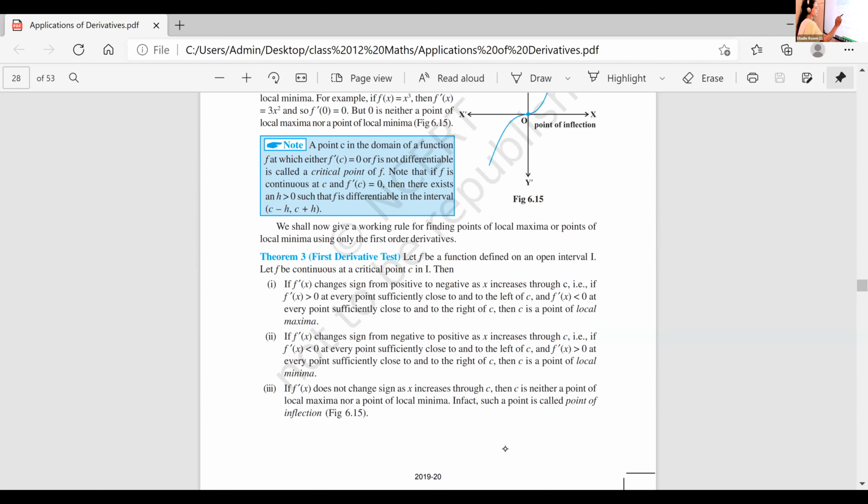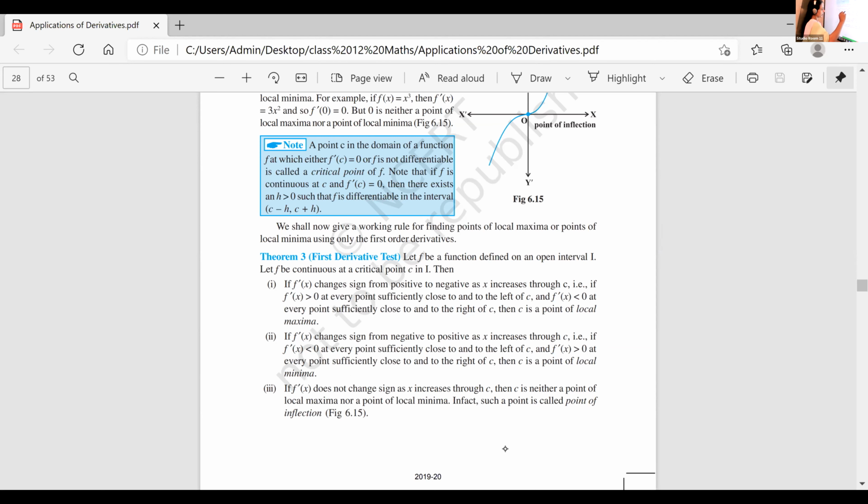If f dash of x changes the sign from positive to negative, it is the point of local maxima. If f dash of x changes the sign from negative to positive, it is the point of local minima. And if f dash of x does not change the sign, then it is the point of inflection.